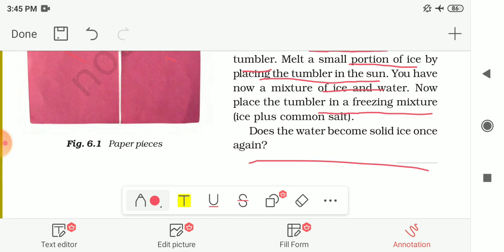The changes in which we can bring back the original material are known as reversible changes, and the changes in which we cannot bring back the original material are known as irreversible changes. So here this change is a reversible change.